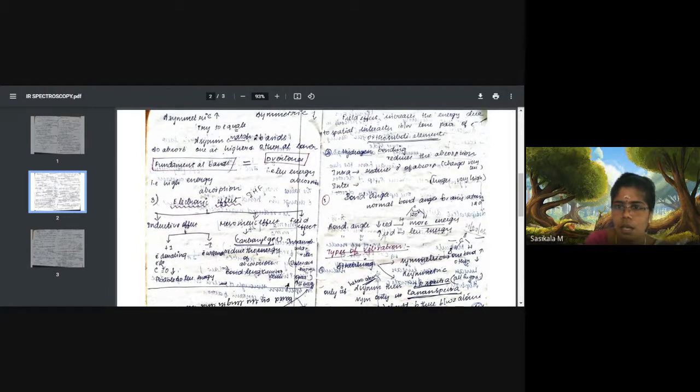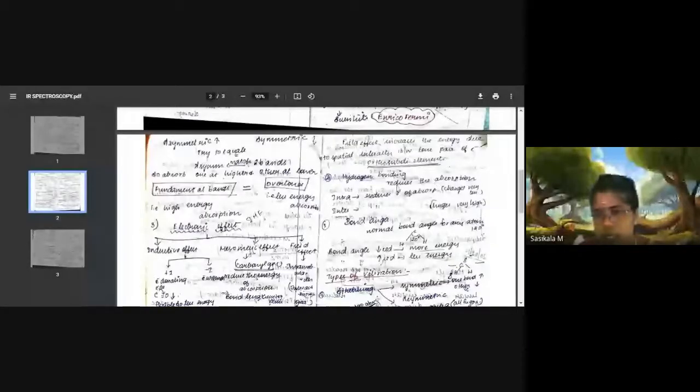And the fourth, hydrogen bonding always reduces the bond strength, so it reduces the energy of absorption. Energy represents vibrational energy, absorption of IR radiation. Hydrogen bonding is of two types: intramolecular and intermolecular hydrogen bonding.